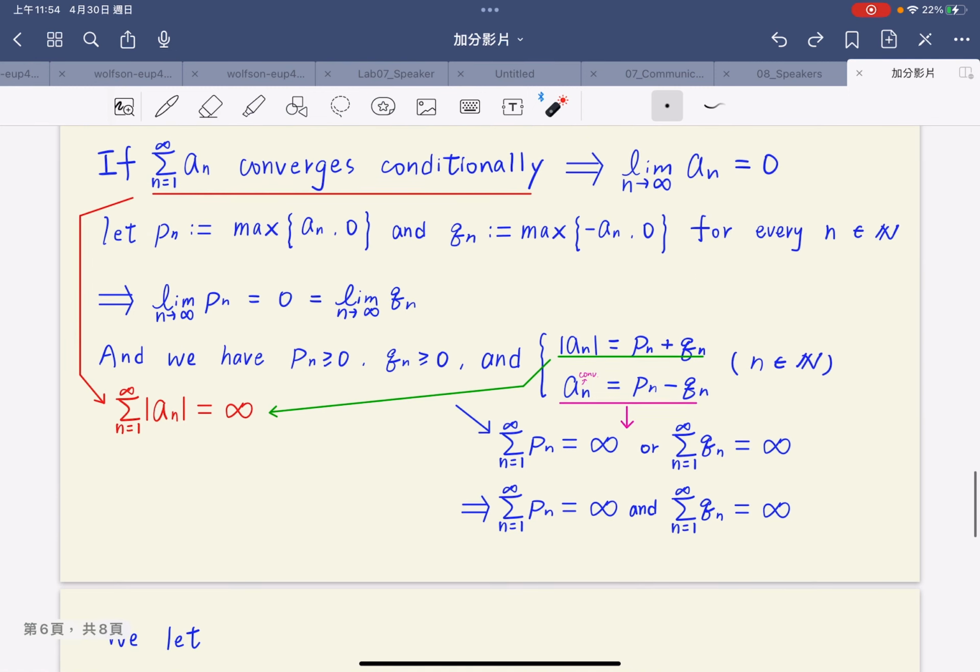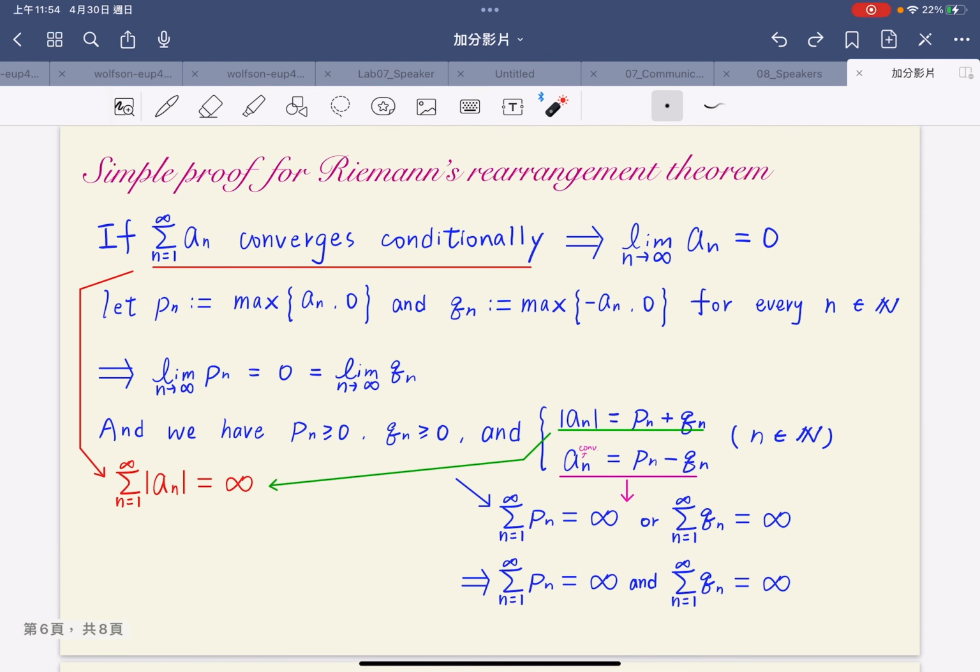But since the sum of the absolute values of a_n tends to infinity, at least one of the sum of P_n and the sum of Q_n is infinity.